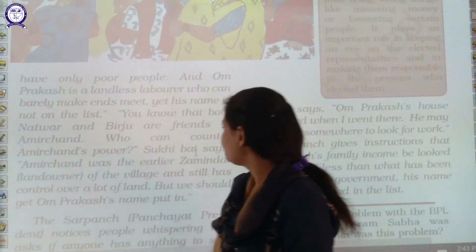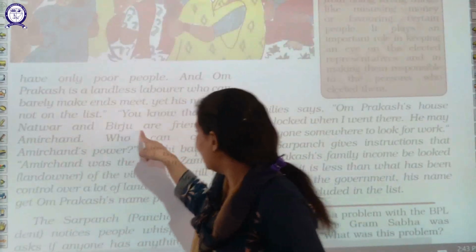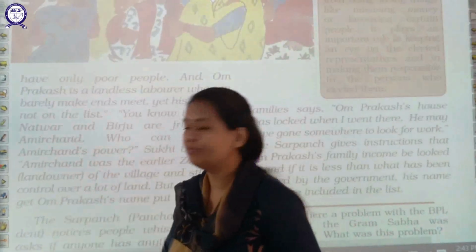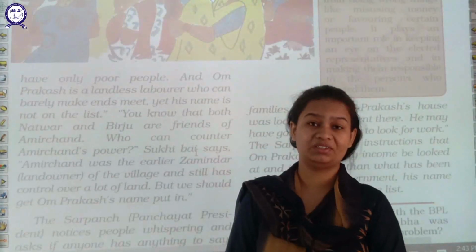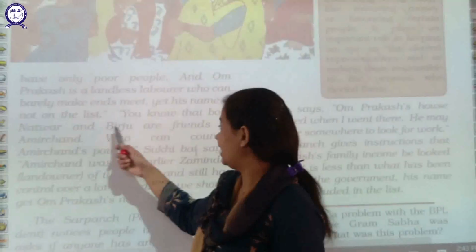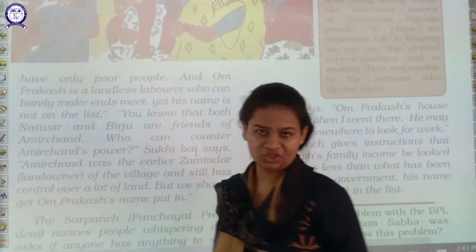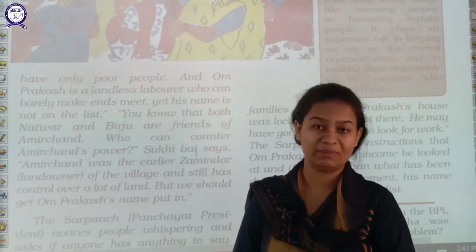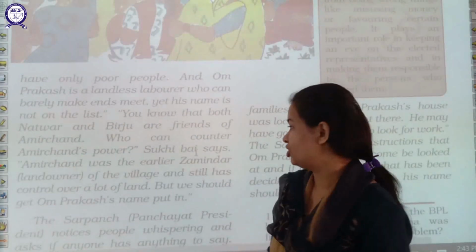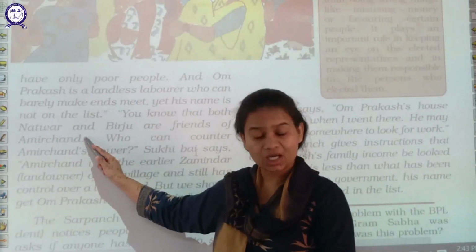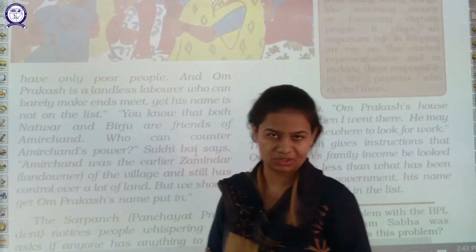Natwar and Birju are friends of Amir Chand. People are whispering that Natwar and Birju are friends of Amir Chand, and Amir Chand is one of the members of the Gram Panchayat, and as a friend Amir Chand favors these two persons.